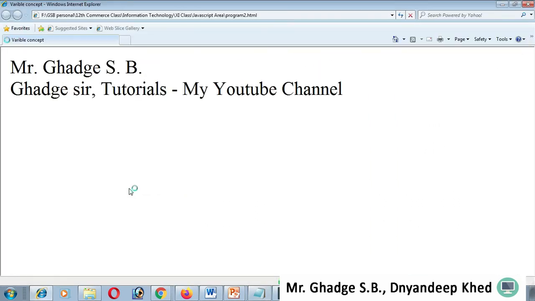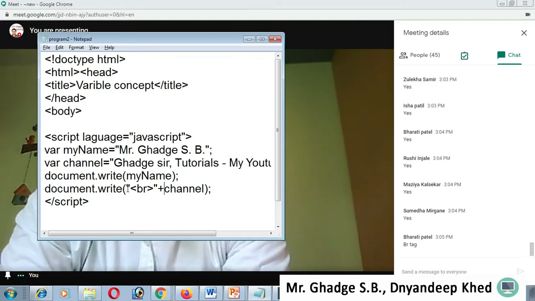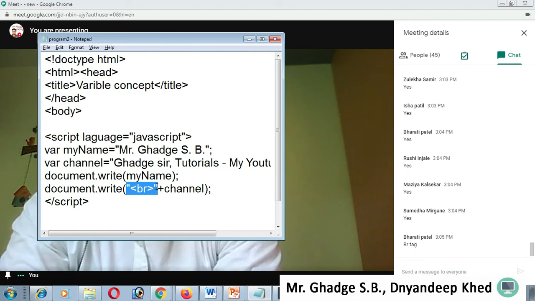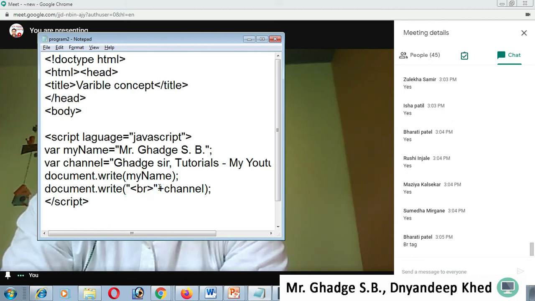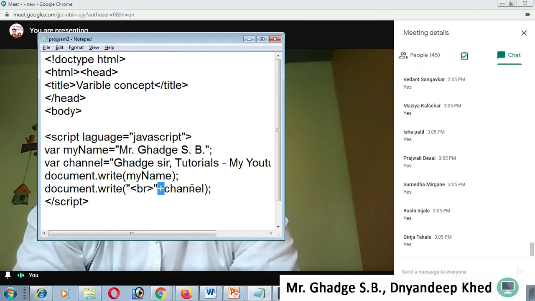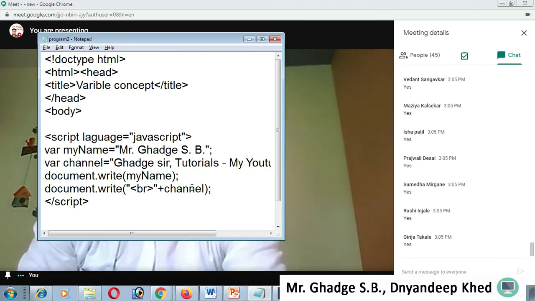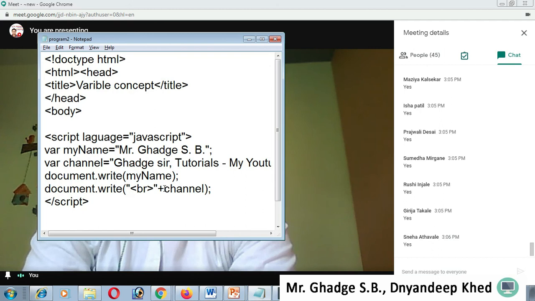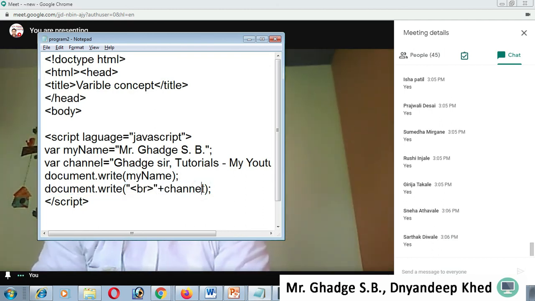If I execute in the browser, it displays this behavior. This is the br tag in double quotes, and there is a concatenation symbol, the plus symbol, and then the variable name, channel. So that's why it displays on a new line.